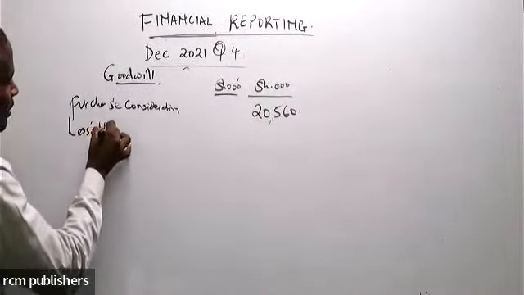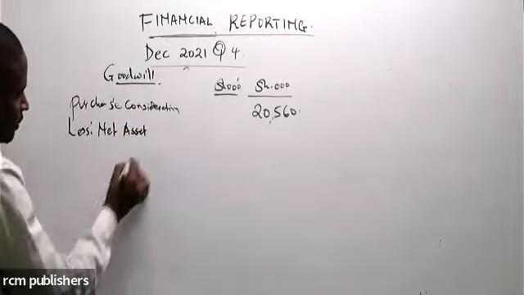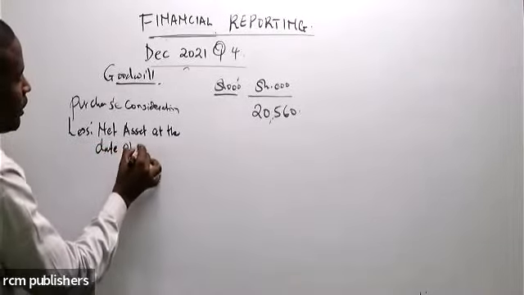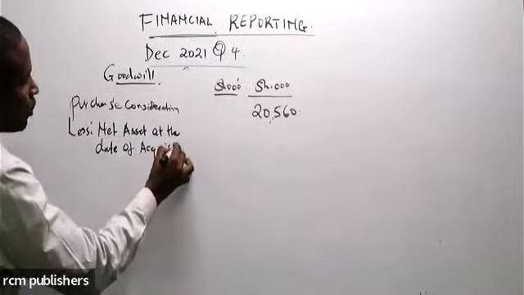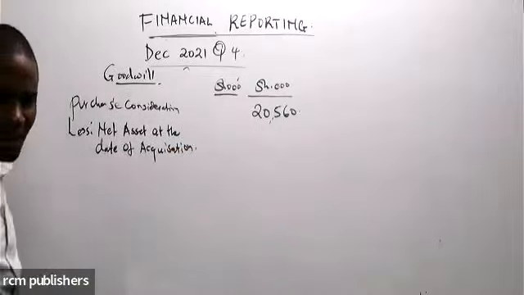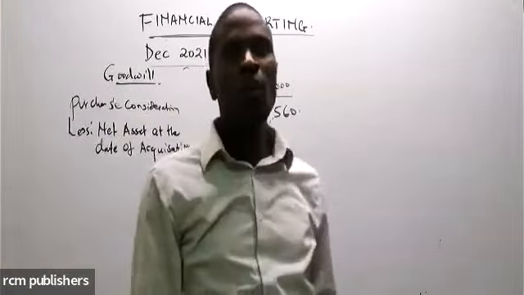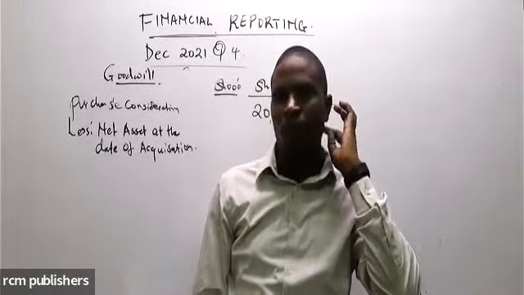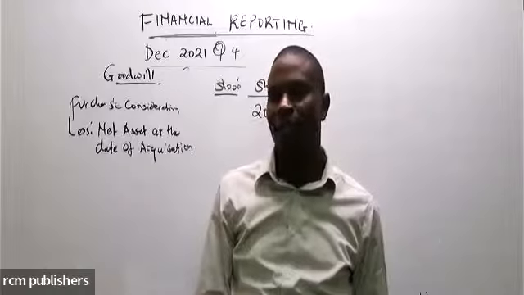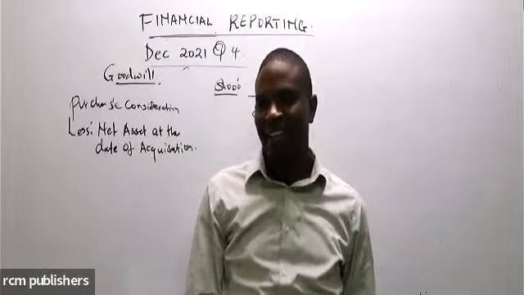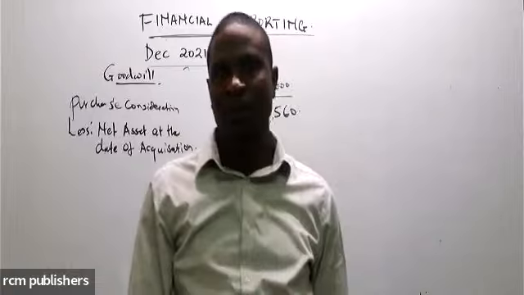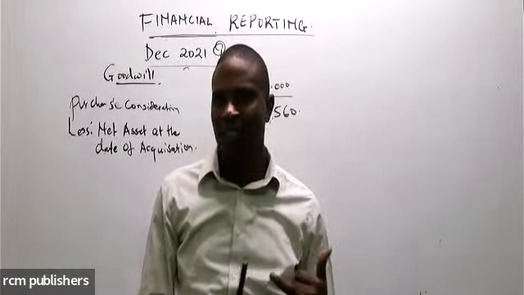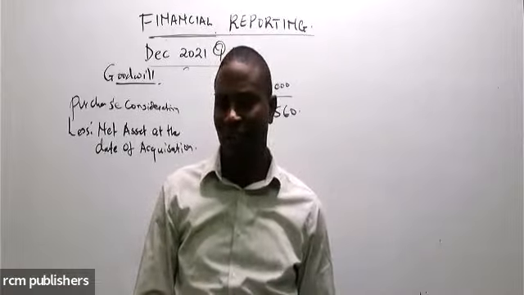Net assets at the date of acquisition. Class, when we talk about net assets, which section of the balance sheet will help us to get the net assets? The equity section. Remember, the equity section is made up of revaluation reserves, retained earnings and the ordinary share.